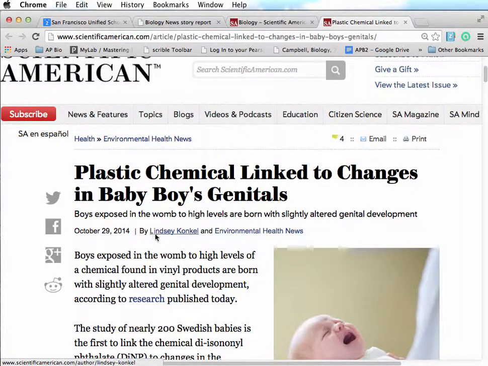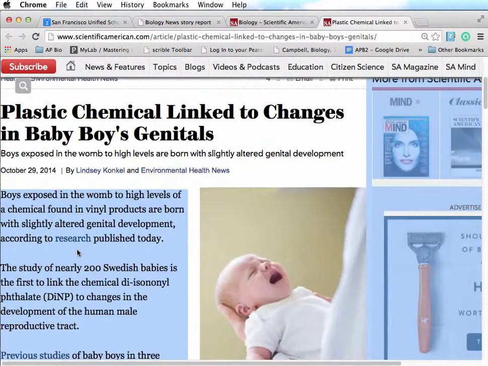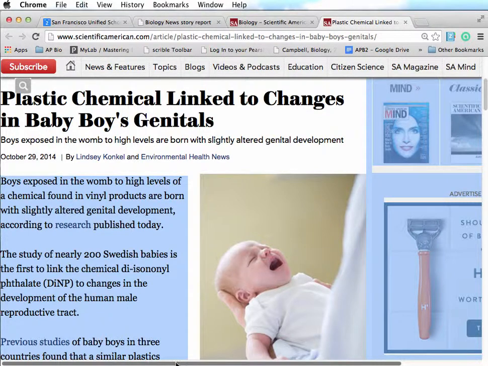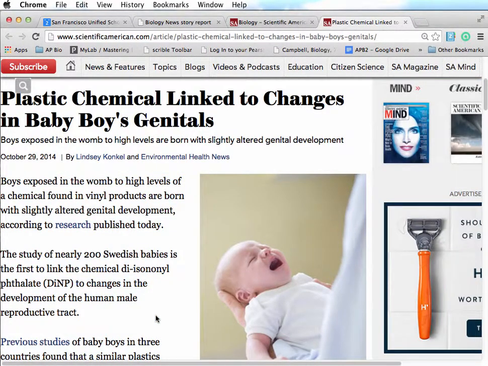It's written by a science writer, and she writes for Scientific American and Environmental Health News, and she reads published science papers, and she has the background and expertise to understand the language in the science papers, and she's going to write an article that anybody can understand, that the general public can understand. And so this is her article published in Scientific American.